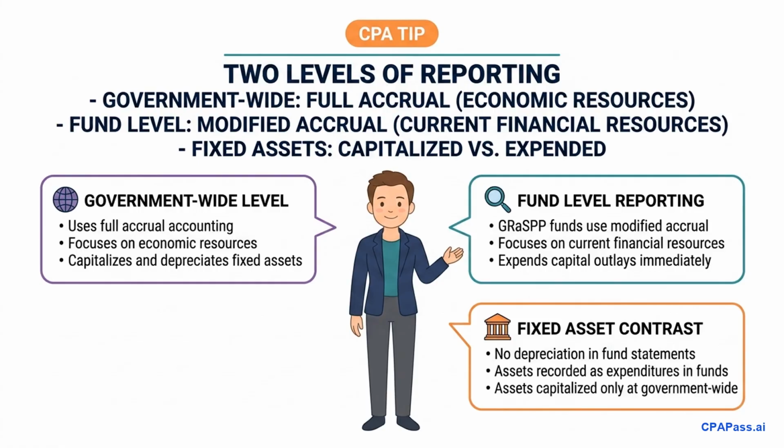In contrast, fund-level statements zoom in on specific fund categories. For the governmental GRASP-PP funds, we use modified accrual accounting. Because modified accrual only measures current financial resources, capital outlays are recorded immediately as expenditures, and no long-term assets or depreciation are ever recognized. Understanding this structural difference is key to passing the FAR exam.